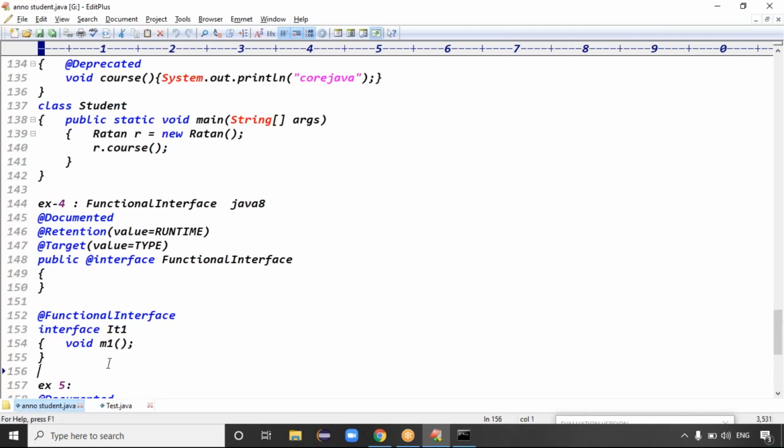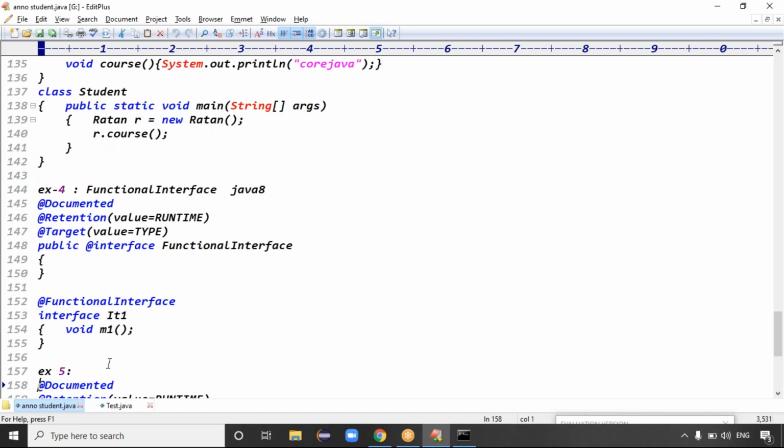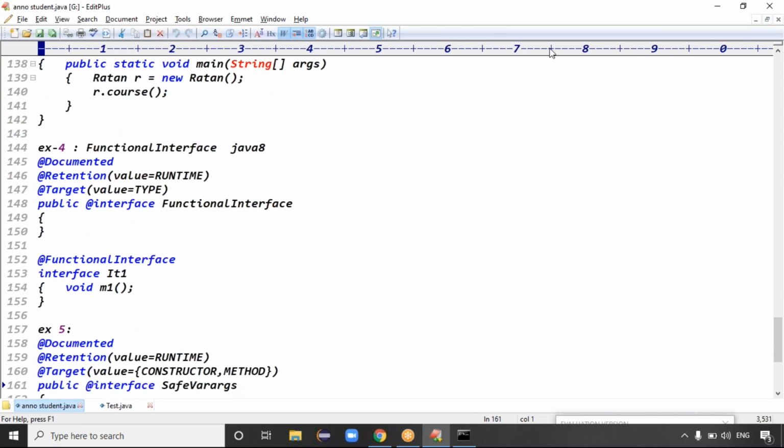Guys, we've done four annotations. First is the Override annotation, to give information to the compiler that my method is an override method. Second is SuppressWarnings, to ignore warning messages. Third is Deprecated, which specifies that the data is not useful anymore. Fourth is FunctionalInterface, to represent that your interface is a functional interface.